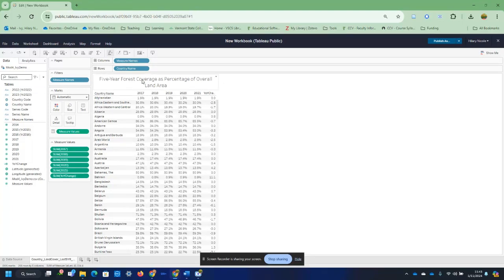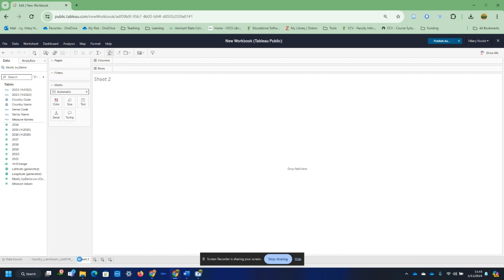All right, so I'm going to leave this sheet alone. I've done a little bit of exploration. I've got a good idea on my data. I've also done a year-over-year calculation, as a percent of overall change that has occurred. Now what I'm going to do is I'm going to go ahead and create a new worksheet really quickly to put this on the map.